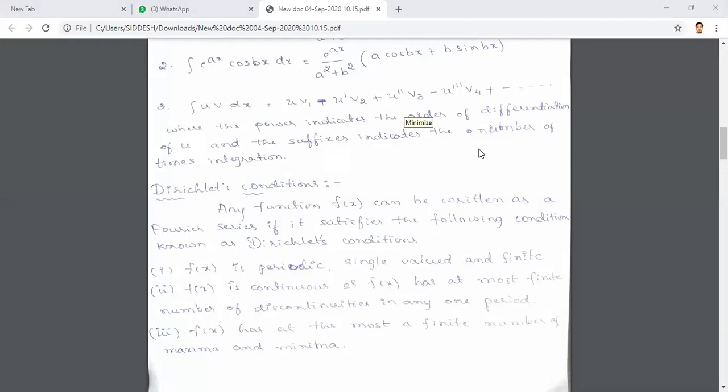One value. Any example? x square, sir. Definitely x square: if you take the function f(x) equals x², it will take a single value only. Now give me one example where it should not have a single value, where it takes more than one value. Can anybody give one?